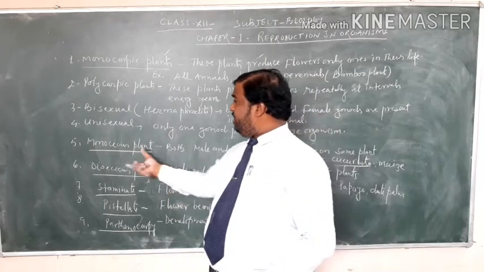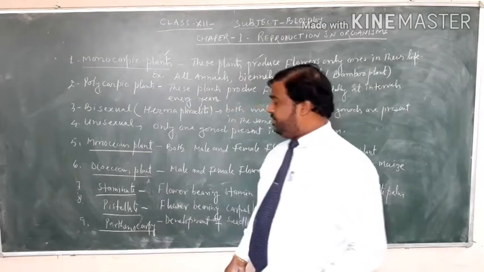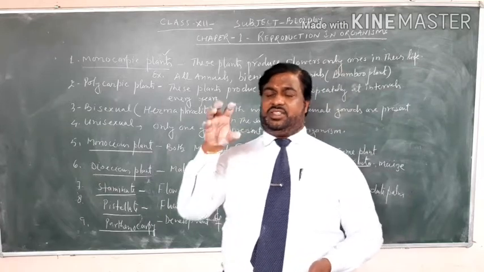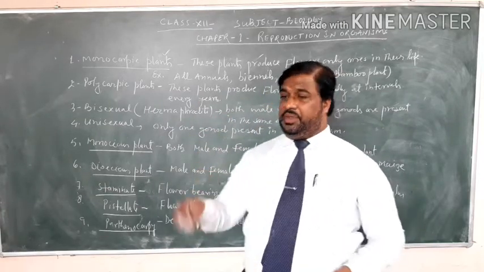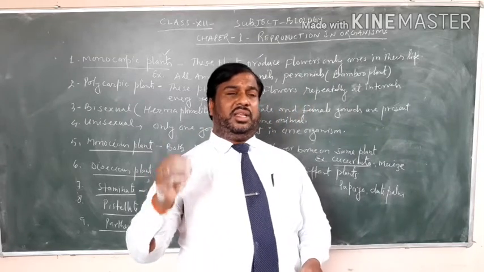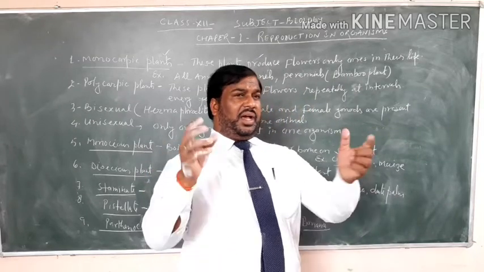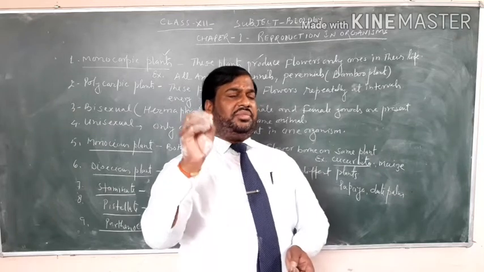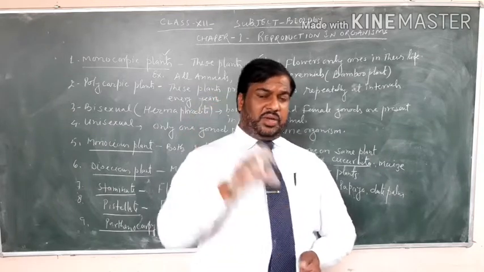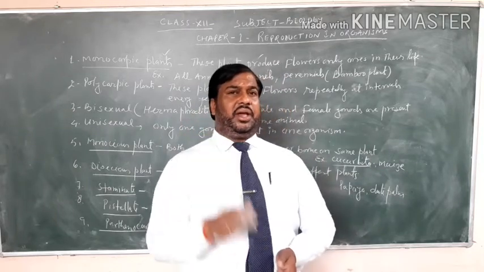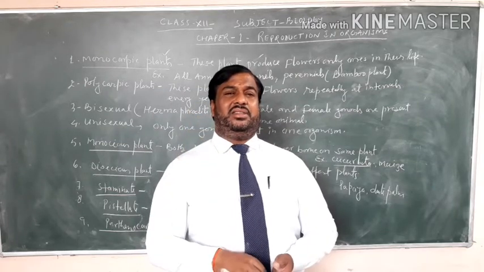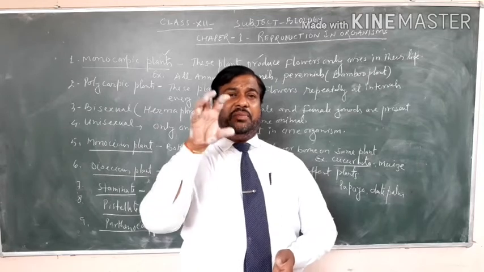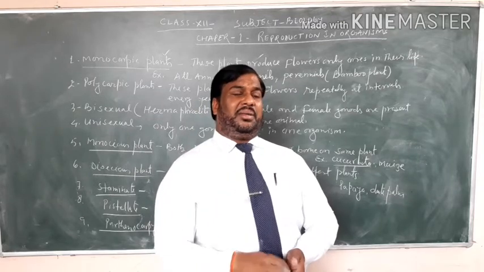Now next is monoecious plants. Monoecious plants have both male and female flowers borne on the same plant. We have seen it in cucurbita and in maize. In cucurbita, there are two kinds of flowers. One is a male flower having stamens, and another is a female flower having a carpel.